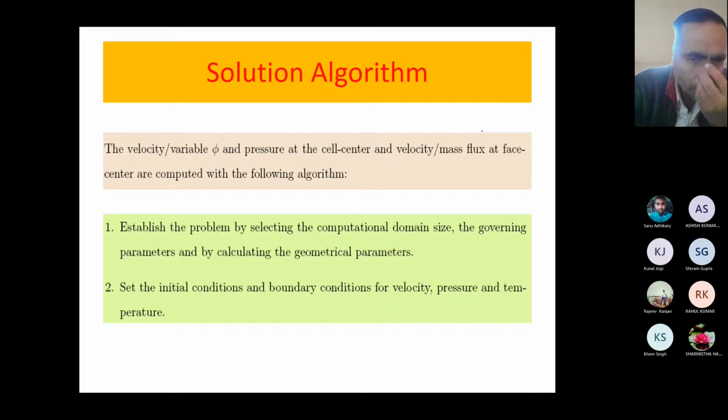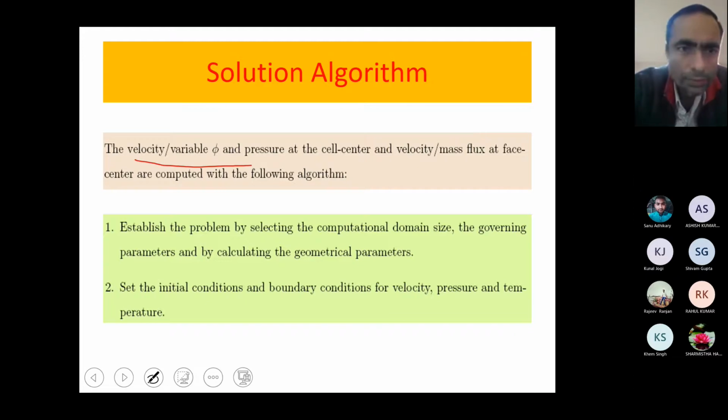Now the last topic is the solution algorithm. You now have the entire idea of the finite volume method: the equations, boundary condition implementations, time steps, everything you can see here. The velocity or any variable phi, the pressure at the cell center, and the velocity and mass flux at the face are computed by the following algorithm.